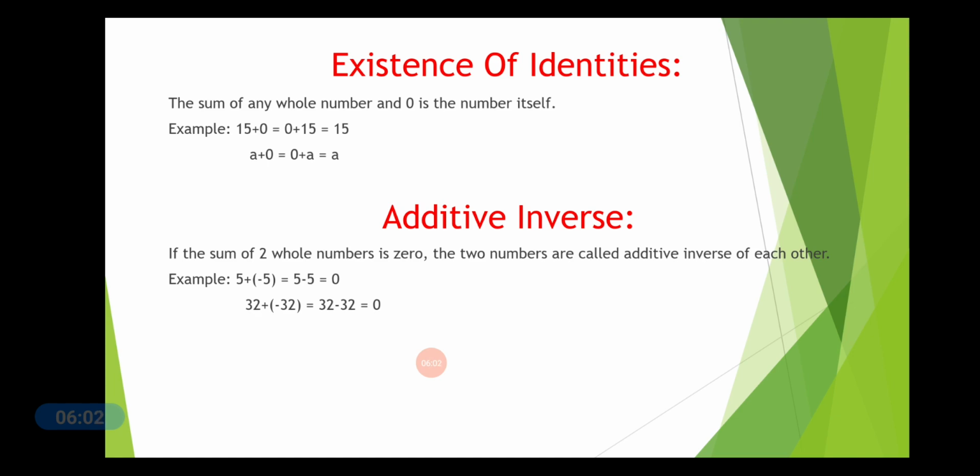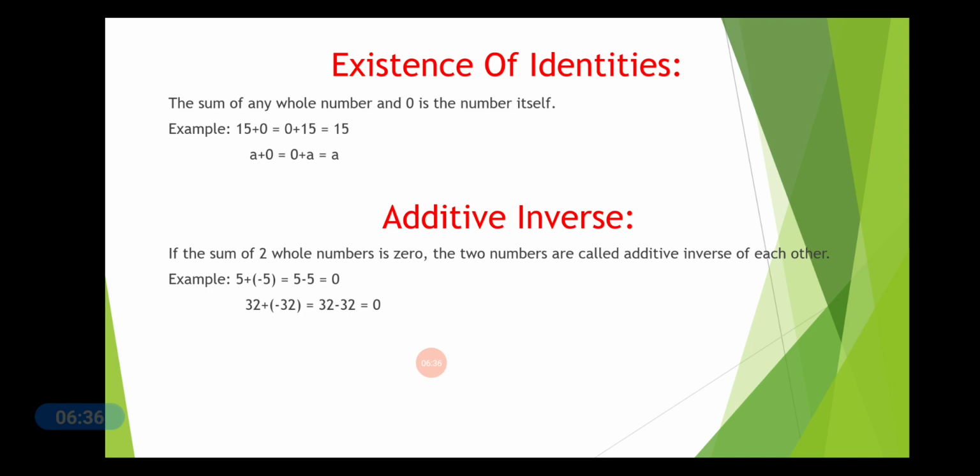Existence of identities. The sum of any whole number and 0 is the number itself. So you take any number and you add 0 to it. You will get the answer as the number itself. That is, you add 1 to 0 or you add 2 to 0, the answer will always be the whole number. As in the example given over here, you add 15 plus 0, you get the answer as 15, or you add 0 plus 15, you get the answer as 15.